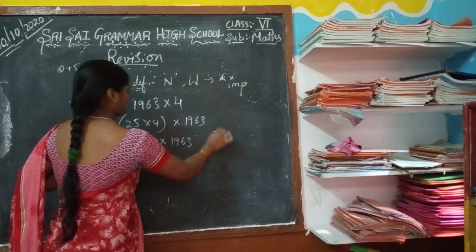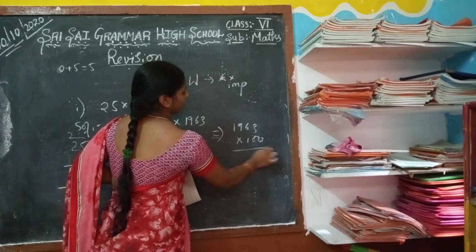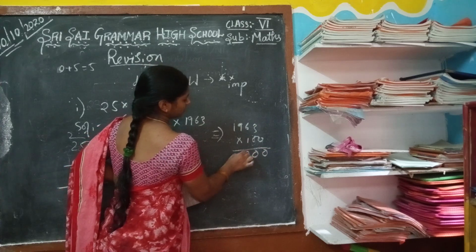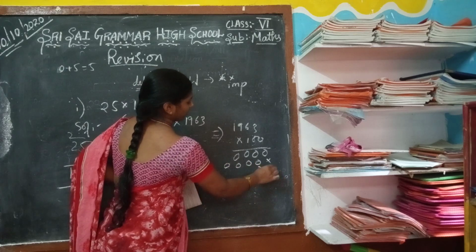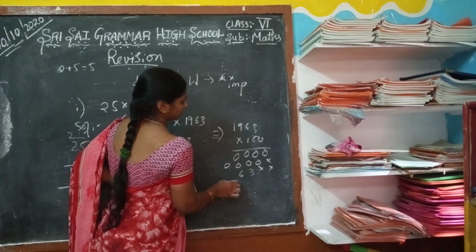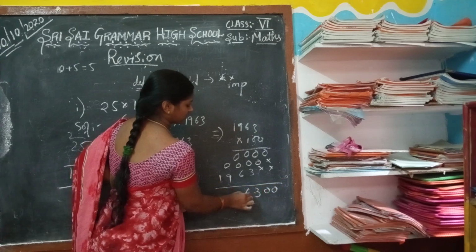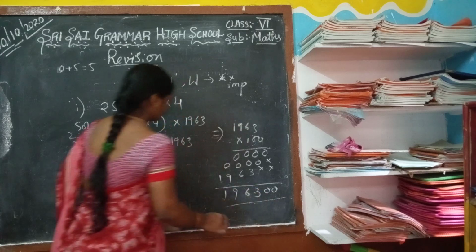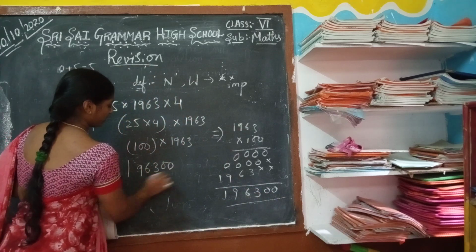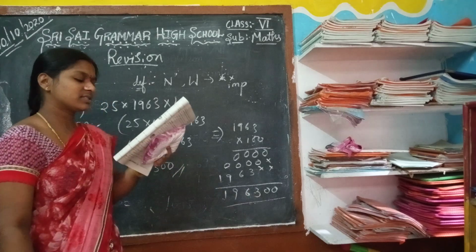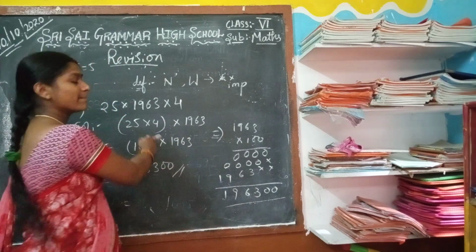1963. Now multiply the number 1963 into 100. Yes, 0 0. Then 0 0. Yes, 1 three is 3, 1 six is 6, 1 nine is 9, 1 one is 1. So 196300. When we multiply the given number with 100, we get 196300. Yes. Now this is based on multiplication.